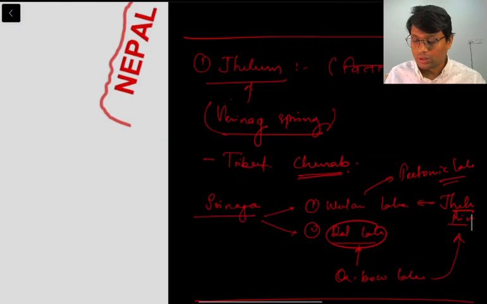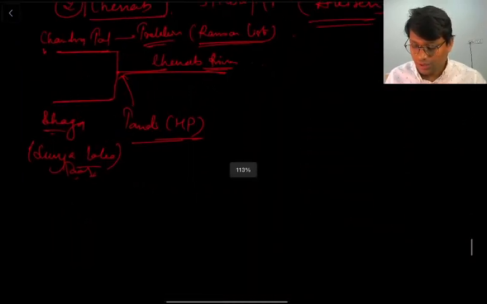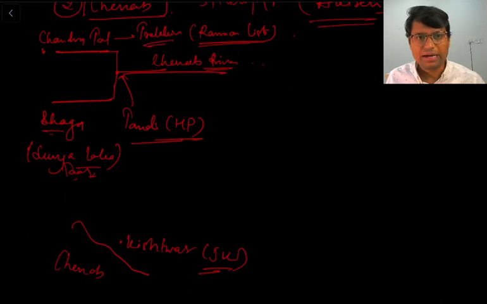Now along the Chenab river, there is a town of Kishtwar in Jammu and Kashmir, and by the town of Kishtwar there is Kishtwar National Park.